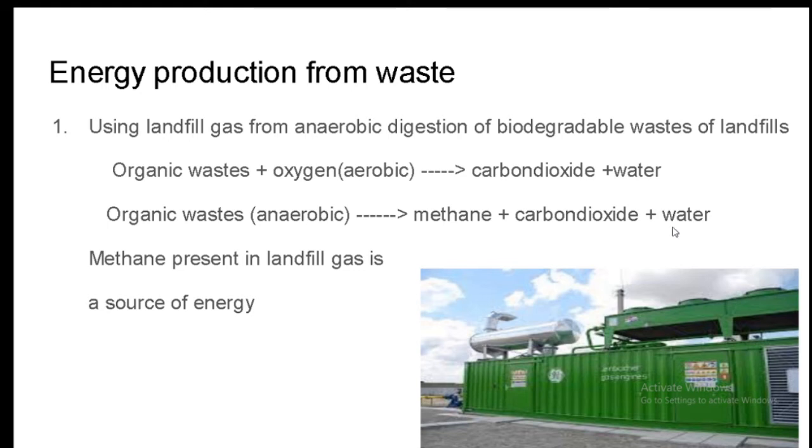In the deeper part of a landfill, the waste goes through anaerobic digestion and methane will be 40 to 70% of the total gas. The methane present in landfill gas is a source of energy and its combustion energy can be used in boilers to generate steam which can be used to drive a turbine generator that will produce electricity.